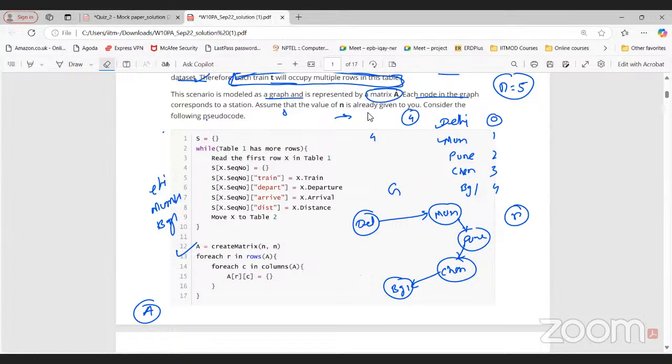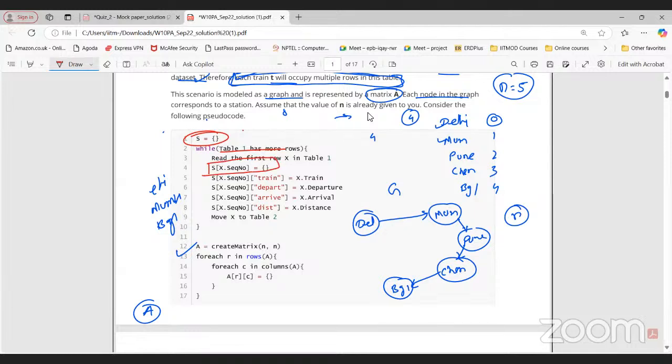So here we have S, that is an empty dictionary. While table 1 has more rows, table meaning that particular table, read the first row X in table 1. So what is this? Tell me what we are doing here. We are maintaining a dictionary according to the sequence number, sir.